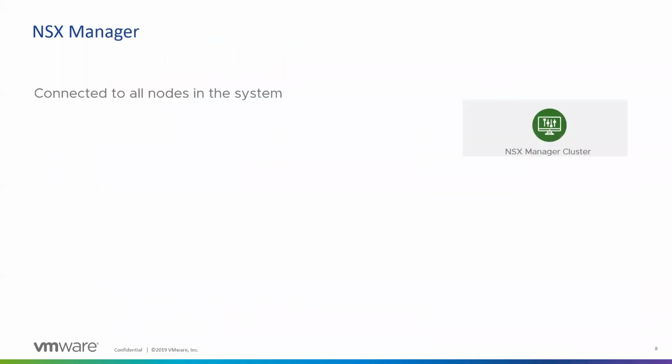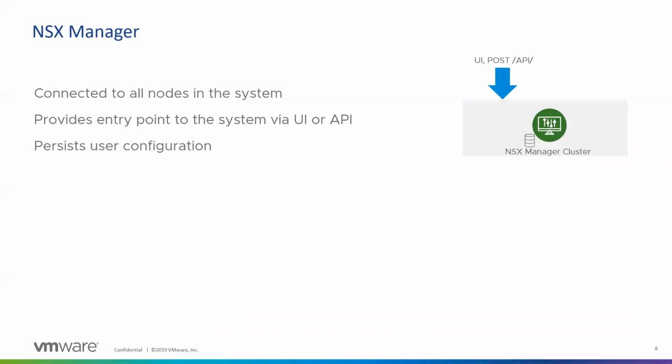Looking more into detail at NSX Manager, it's your entry point. You can use a UI, you can connect it to your other environments to take the input, and you can use the API to get the information. Anything you push to NSX Manager is basically your intent. It's a configuration that gets stored in the database. And since it's in a cluster form, all the information is synced immediately. You can use any appliance to check what the configuration is and what's missing. It's not like you can configure from one and it's not available on the second. In less than a second, it's available across all the nodes, so you can fetch and see the information.